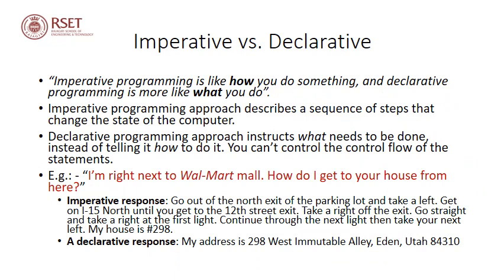Imperative programming is like how you do something, and declarative programming is more like what you do. Imperative programming approach describes a sequence of steps that change the state of the computer, while declarative programming approach instructs what needs to be done instead of telling how to do it.